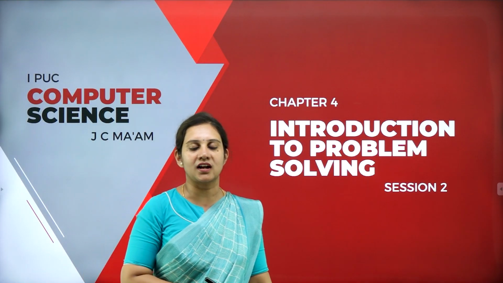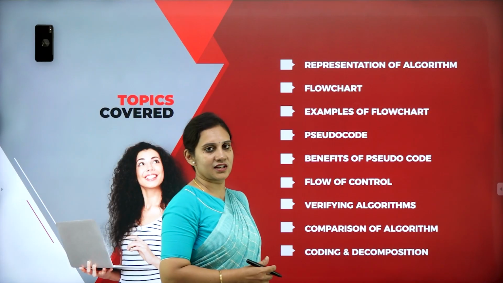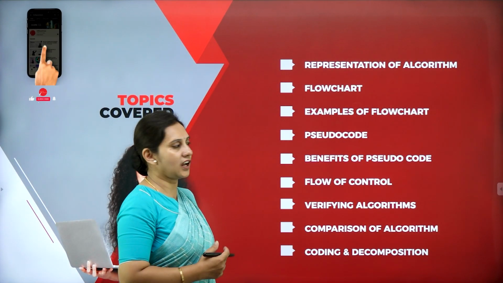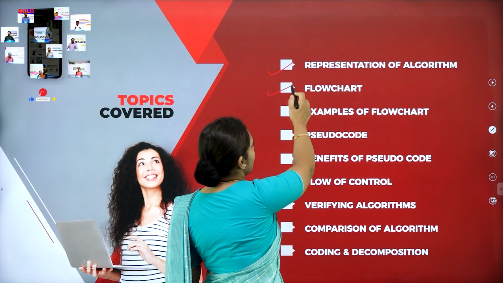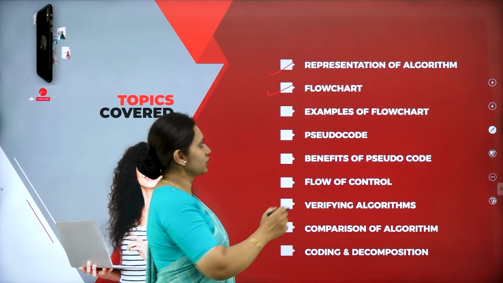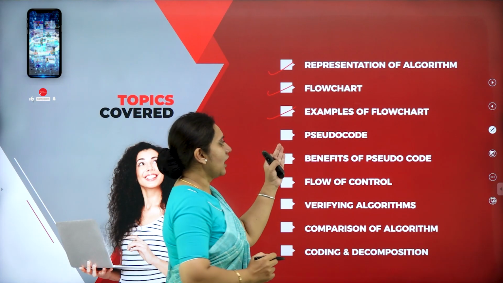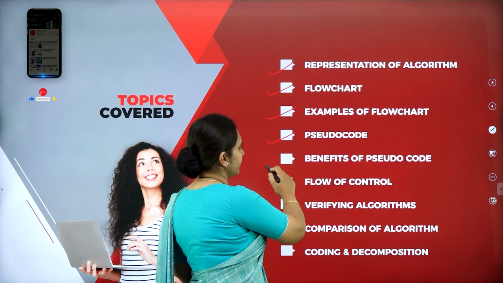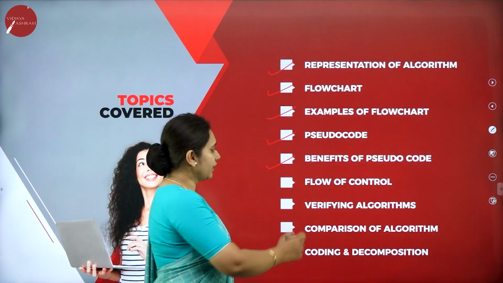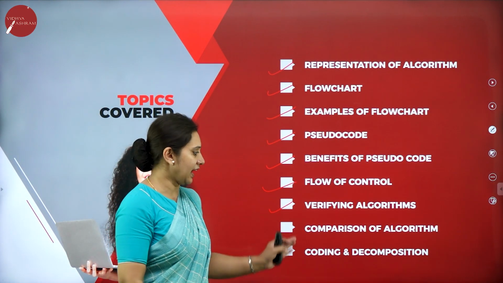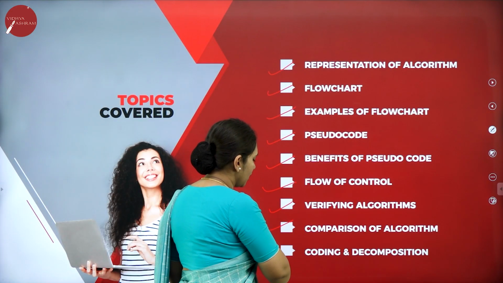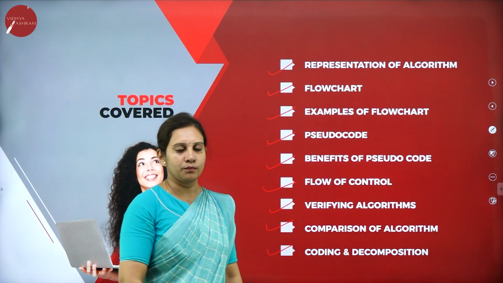Now let us understand what all we'll be learning in this session. The topics covered under this session are representation of algorithm, flowchart, examples of the flowchart we'll be discussing, pseudocode, benefits of the pseudocode, flow control, verifying algorithms, comparison of the algorithm, and at the last, coding and decomposition.